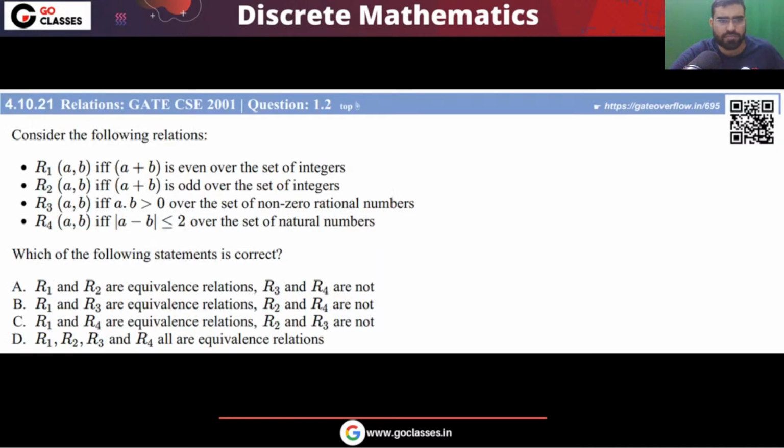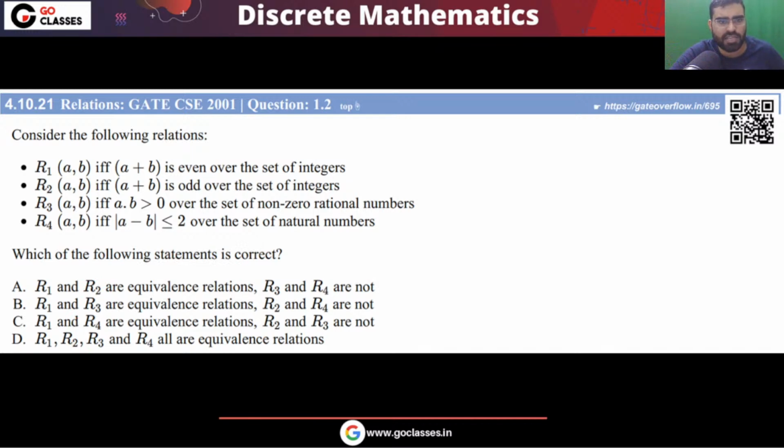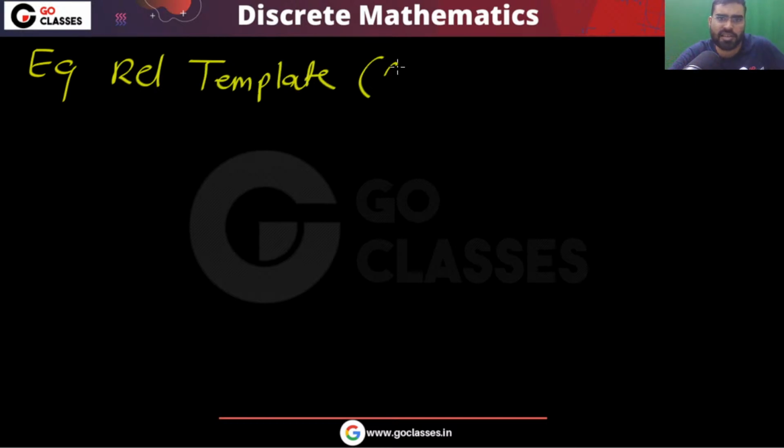Okay, let's move on. Let's see this question. This is a GATE 2001 question on relations. Consider the following relations, and the question is asking which of them are equivalence relations. See, equivalence relation you can easily find out. Equivalence relation will have this type of structure. Let me tell you about the equivalence relation general template.